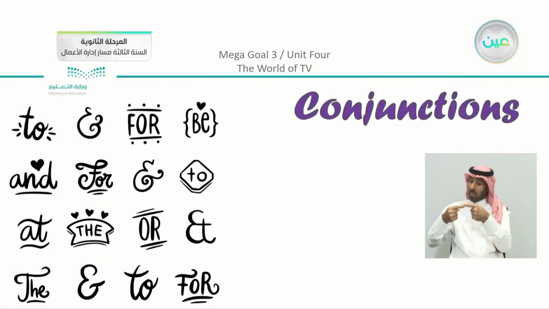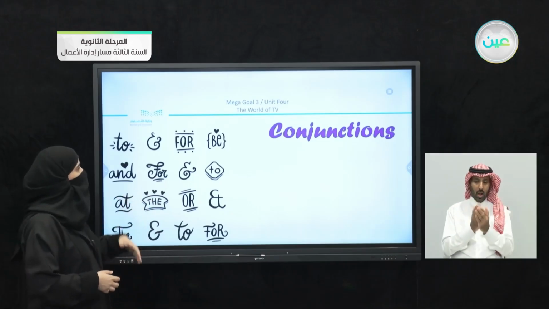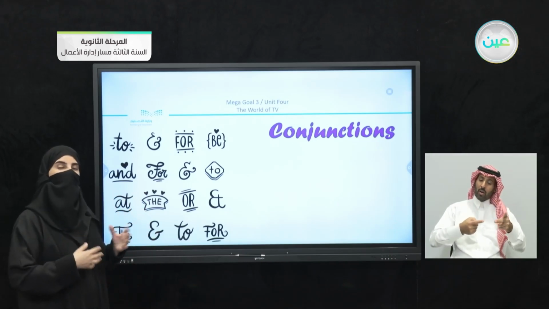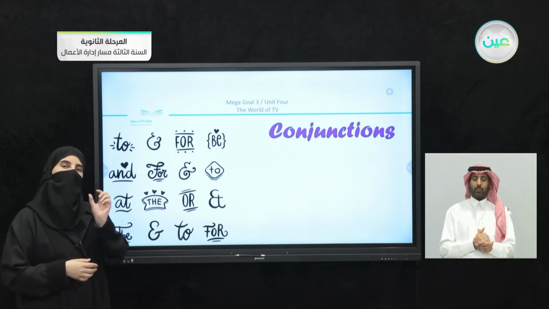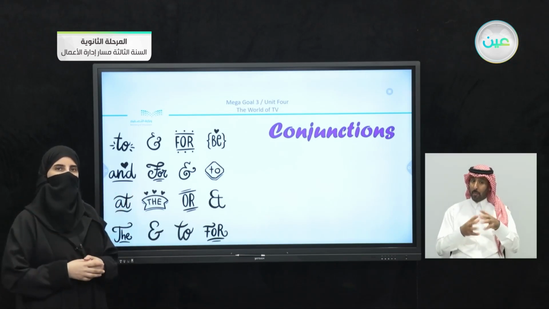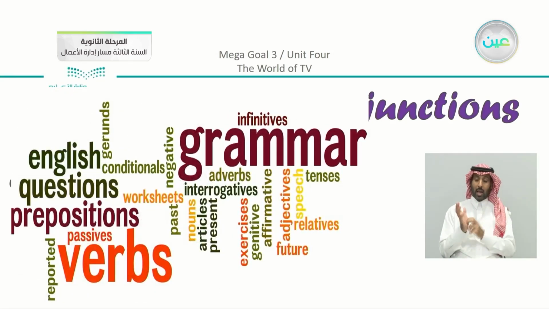So what are conjunctions? You can see that we have here, like in this picture, there are many conjunctions, for example, for, and, or, and the conjunctions that we mentioned before. So they are simple, small words that make a big difference in our sentence. We are going to study conjunctions in our grammar lesson, inshallah.